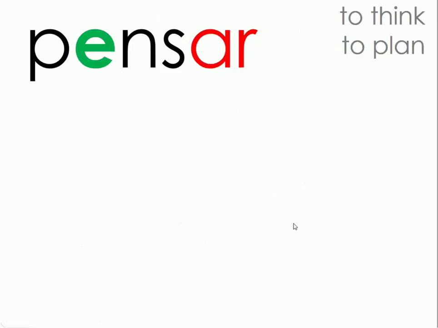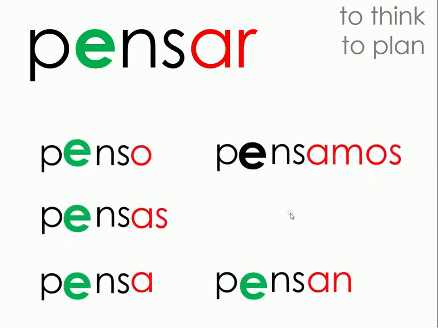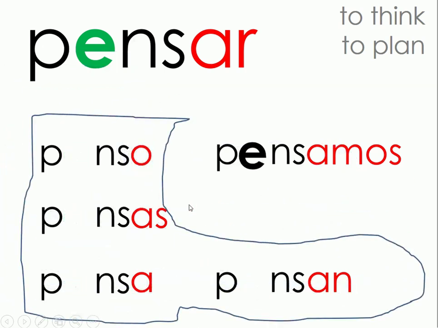Let's see some examples. The verb pensar, to think or to plan, is a stem changing verb. So we are going to change the vowel E to IE, but only the forms that are inside this boot. That's why they are called boot verbs, okay? So the nosotros and vosotros form that are outside this boot will not change. You keep the same stem, okay? So when you conjugate pensar, you say pienso, piensas, piensa, pensamos, piensan.